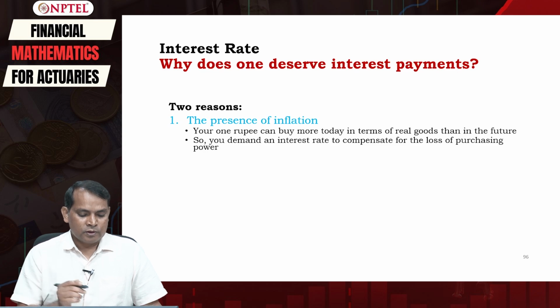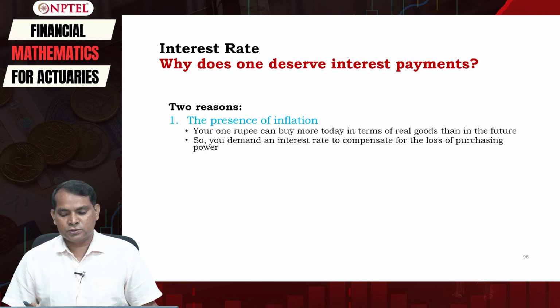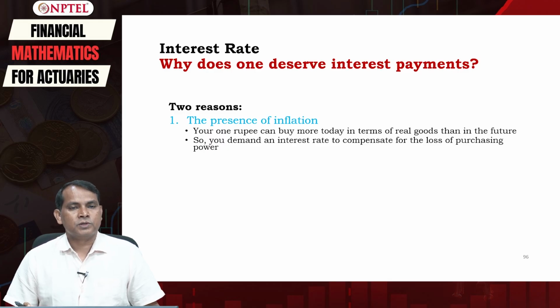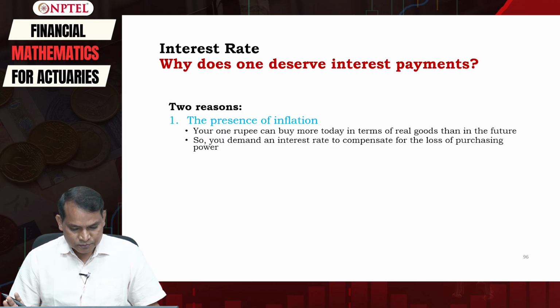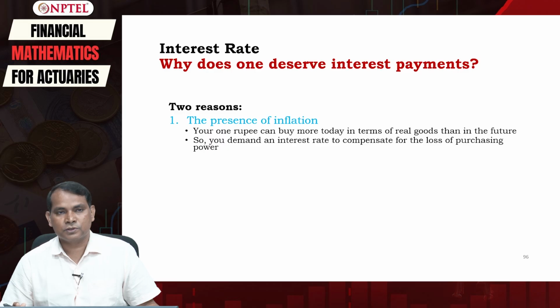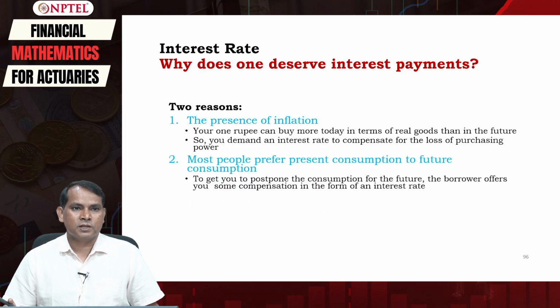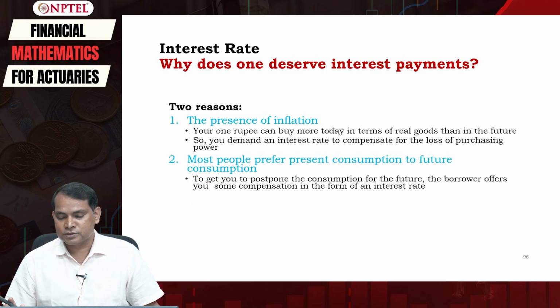Your 1 rupee can buy more today in terms of real goods than in the future, and therefore you demand an interest rate to compensate for the loss of your purchasing power, right? The second one is that most of the time people prefer present consumption to future consumption.